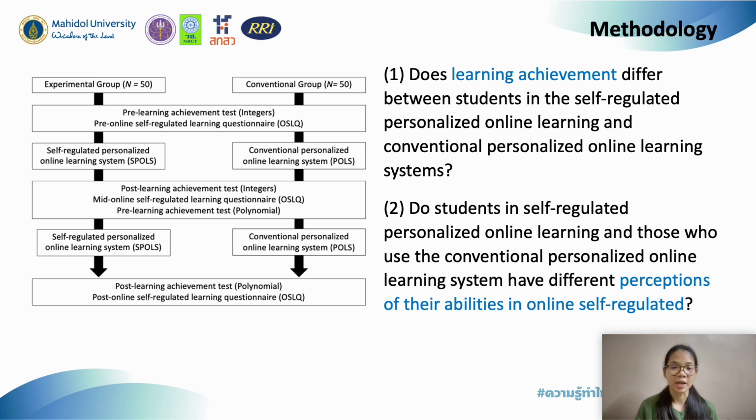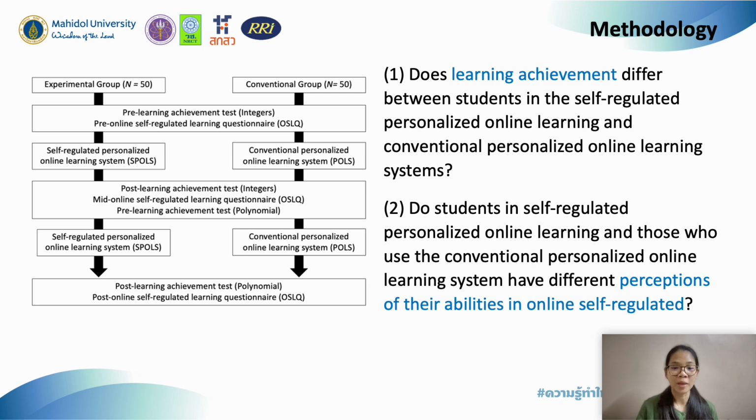Coming to the methodology, this study is quasi-experimental, which means we divide the participating students into two groups. The first is the experimental group, whose students participate in our developed learning system, SPALS. The other is the conventional group, whose students use the conventional personalized online learning system. You can simply understand that this group uses a system that does not include the self-regulated features I mentioned at the beginning of the presentation.